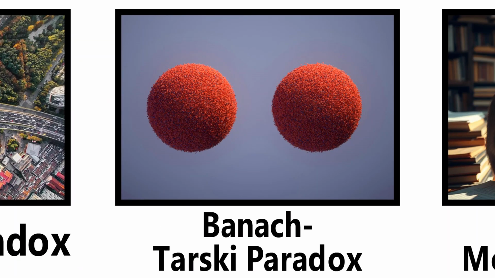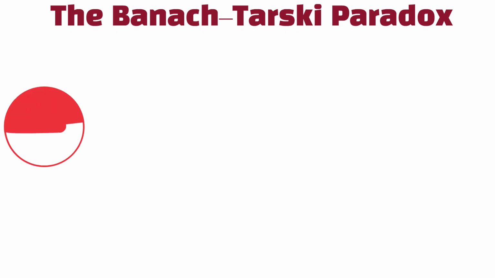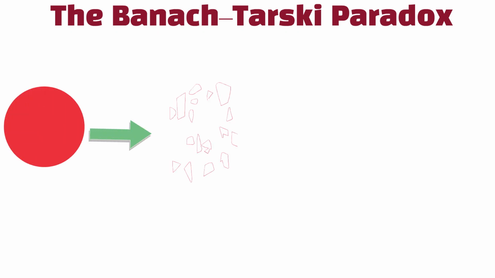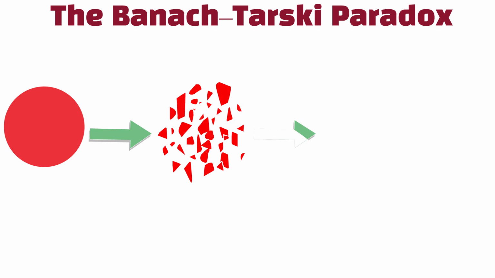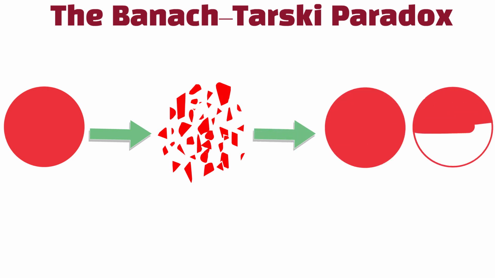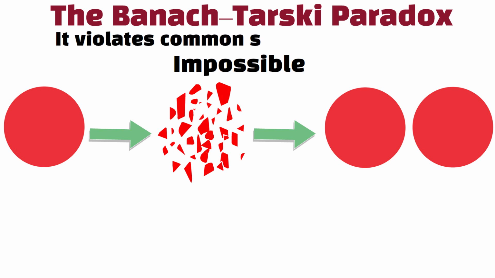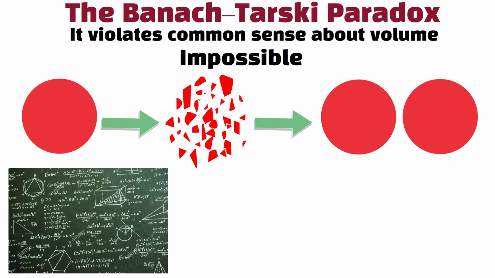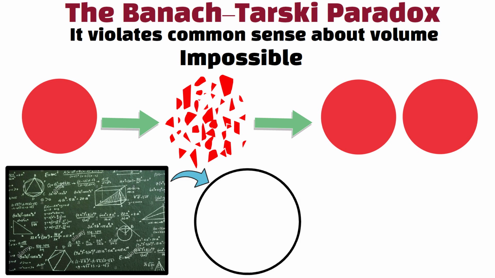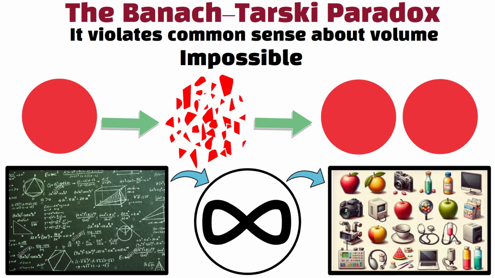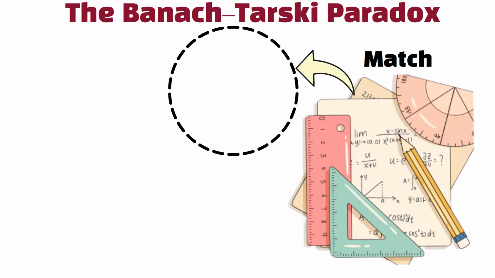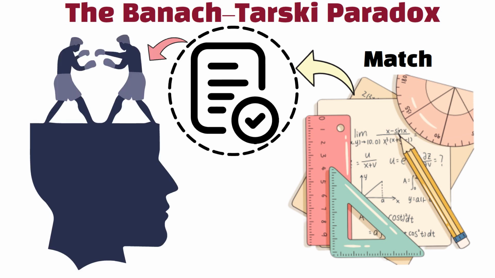The Banach-Tarski Paradox. The Banach-Tarski Paradox says a solid ball can be split into a few strange, carefully chosen pieces and rearranged into 2 balls of the same size as the original. This seems impossible as it violates common sense about volume. However, it relies on advanced mathematics dealing with infinite sets and doesn't apply to real physical objects. It shows that math can produce results that conflict with our everyday intuition.